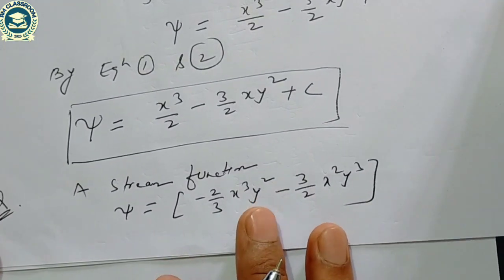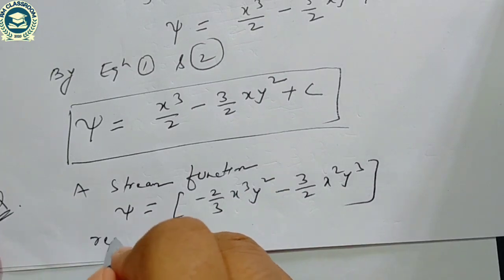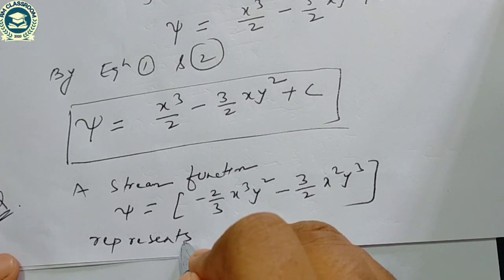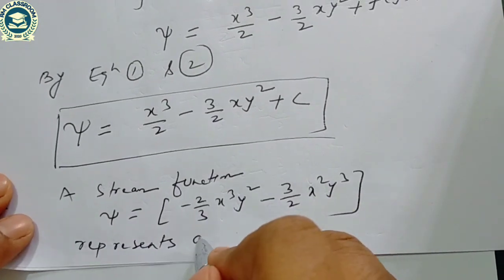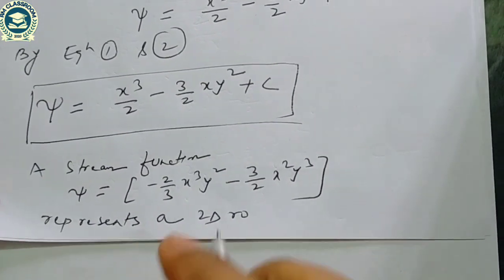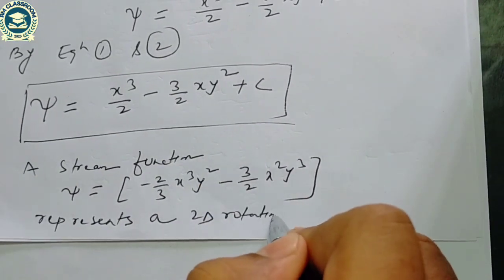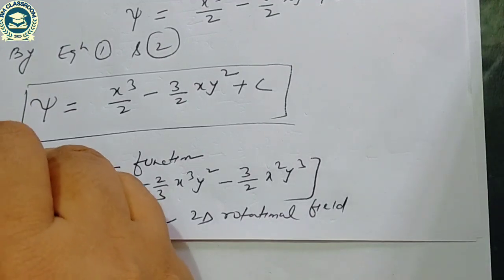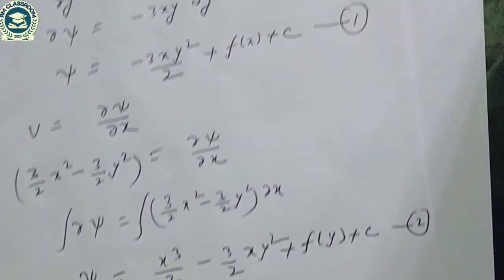This is our stream function, represents a two-dimensional rotational field. This is our assertion in the question, and this for the reason is given.